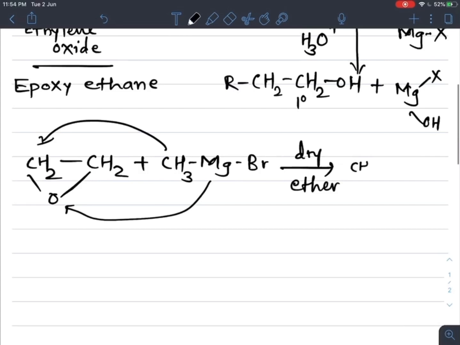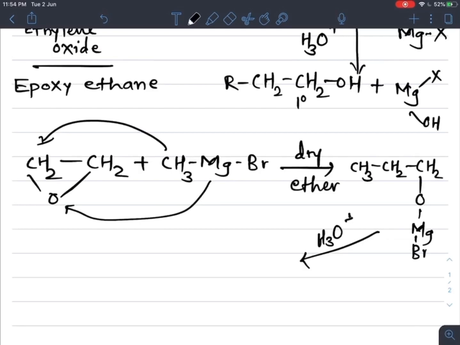Here CH3 CH2 CH2 OMgBr. So this is the adduct, that is intermediate product, which on further acid hydrolysis, that is H3O plus, the bond breaks from here, and this H gets added to this oxygen, and OH is added to this magnesium.